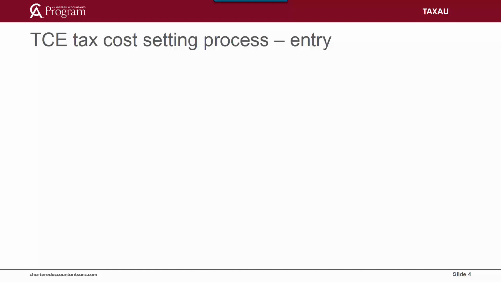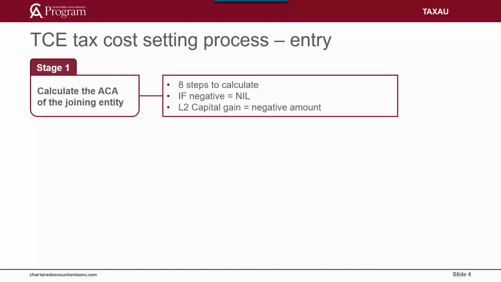There are three stages to the tax cost setting process under Section 705-35. The acronym often used for this three-stage process is TCSA. The first stage is the 8 steps required to calculate the entry allocable cost amount, or ACA. The equation underlying the ACA steps is broadly based on restating the assets less liabilities equals equity formula used to compile a balance sheet. That is, assets are equal to equity plus liabilities.